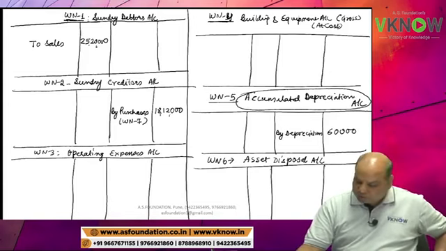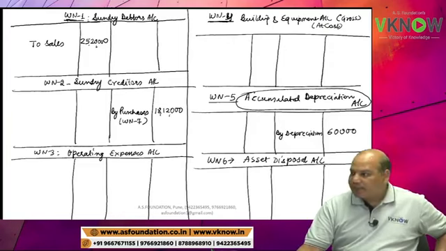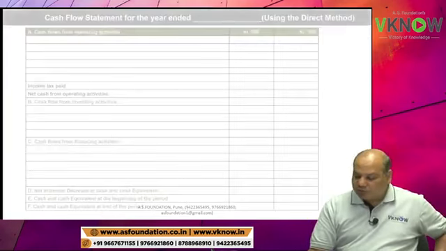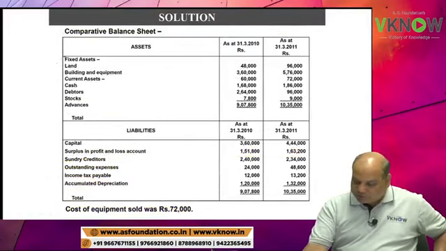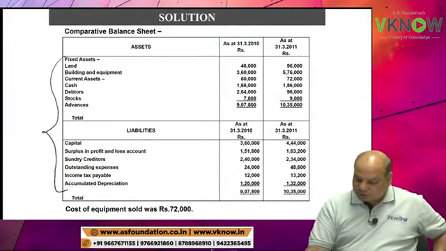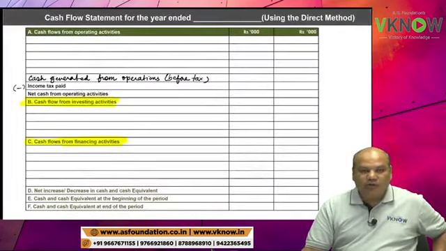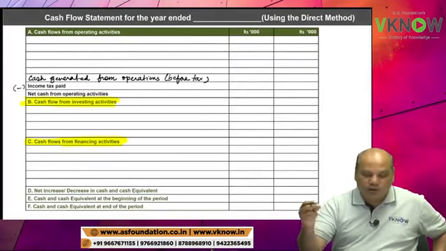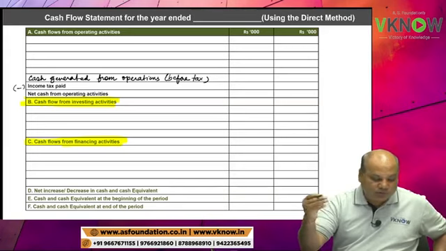Depreciation is 60,000. Salaries and wages, look at the balance sheet. Do we have any salaries and wages appearing on asset or liability side? No. That means salaries and wages were fully paid. Whatever is appearing in P&L account has been paid.